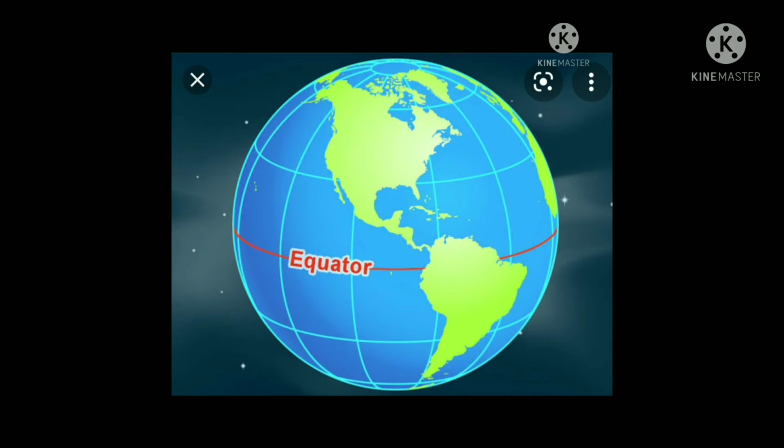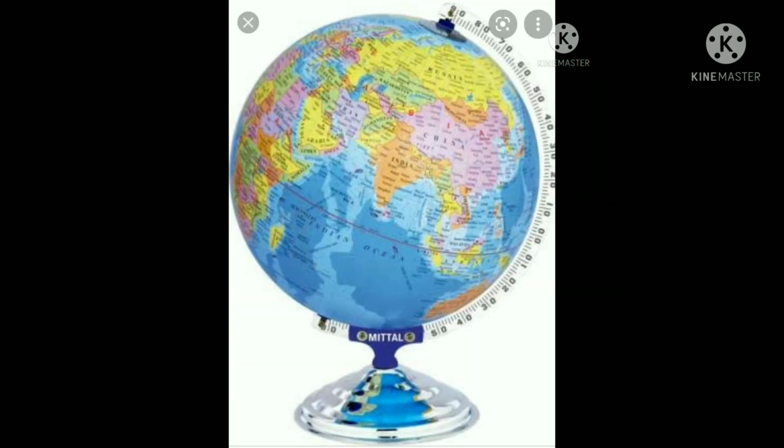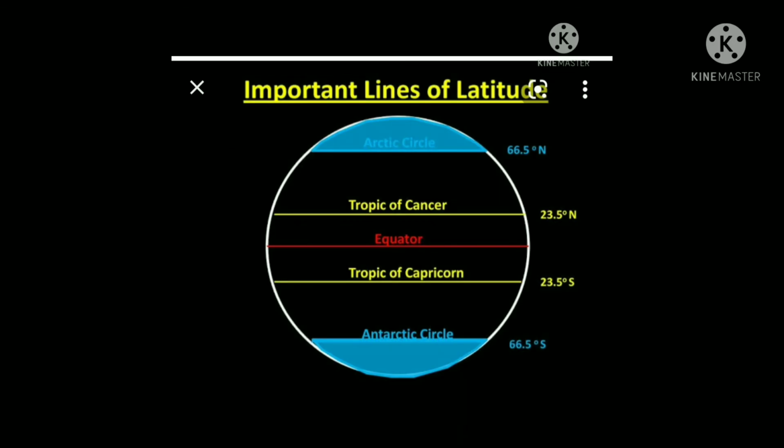At the poles, 90 degrees N and 90 degrees S are not circles at all. They are just points. Okay, children, which is the largest latitude? The equator.